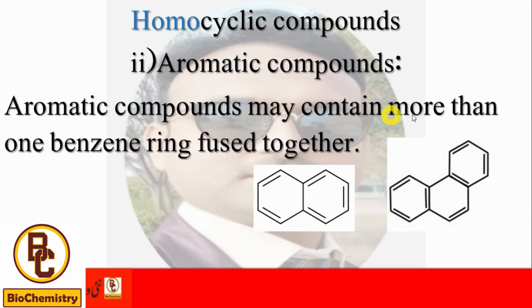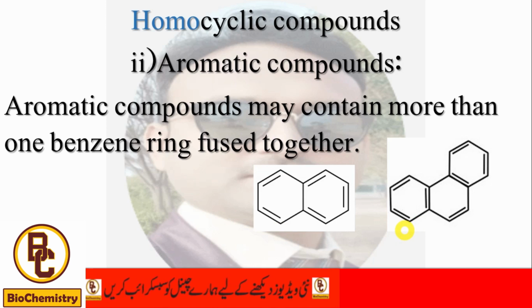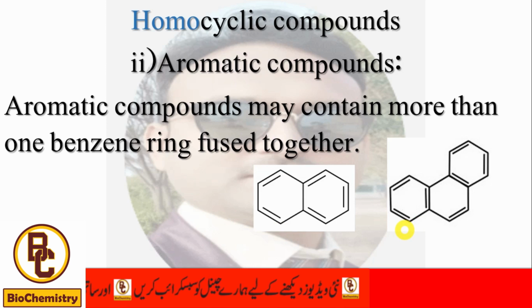Aromatic compounds may contain more than one benzene ring fused together. For example, you can see naphthalene, there are two benzene rings fused together. And the other you can see in this diagram is phenanthrene. In phenanthrene there are three benzene rings fused to each other.